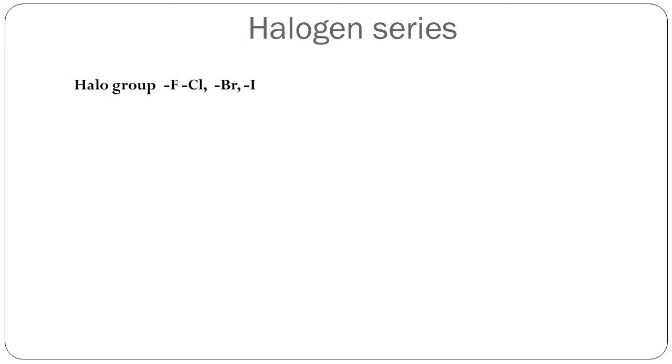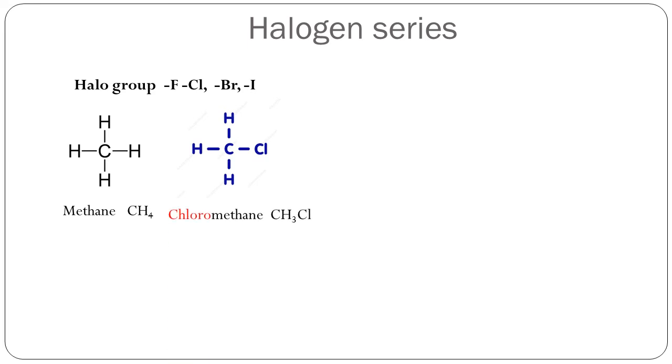All of you know halogens, group 17 elements: fluorine, chlorine, bromine, iodine. So if one hydrogen atom from the parent hydrocarbon is replaced by one atom of chlorine or bromine or iodine, then a new compound will get formed. Here let us take the example of chlorine atom. If one hydrogen atom is replaced by chlorine atom, then an entirely new compound having new properties gets formed.